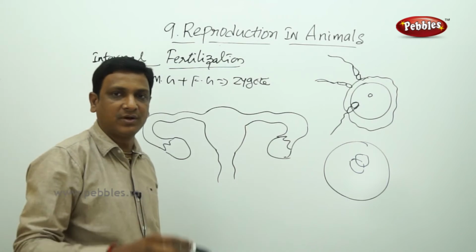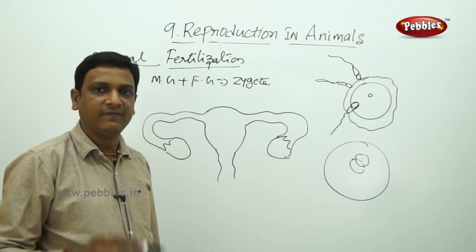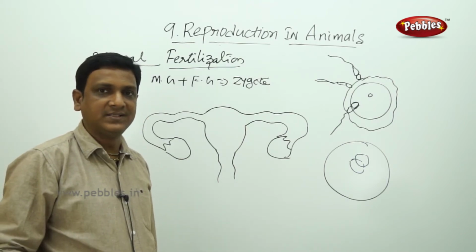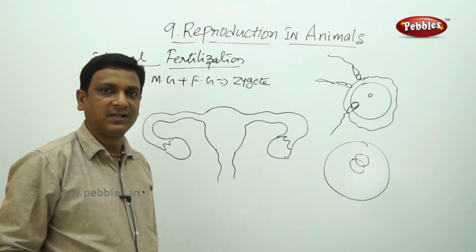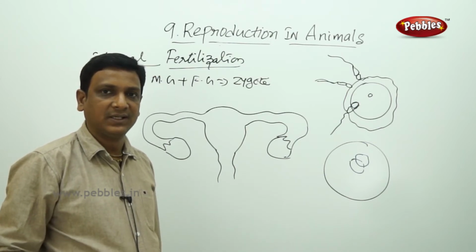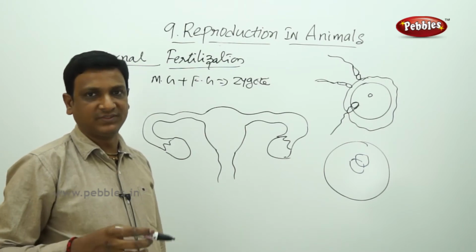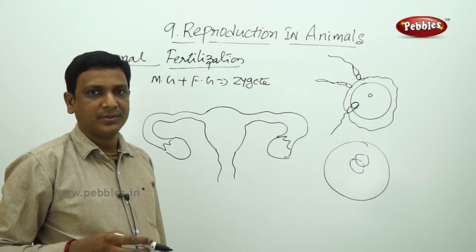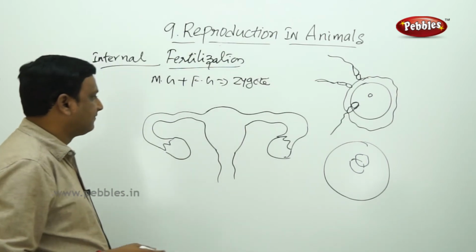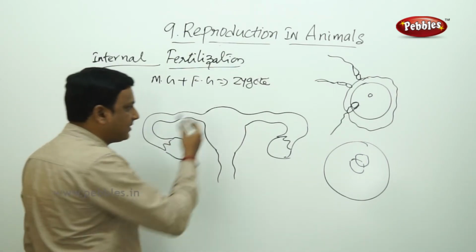Inside the body of which organism? Male or female organism? Female organism. So you consider the male organism as a father and the female organism as a mother. The fertilization takes place in the body of the mother. So the female gametes, where are the female gametes? The female gametes are in the female body.